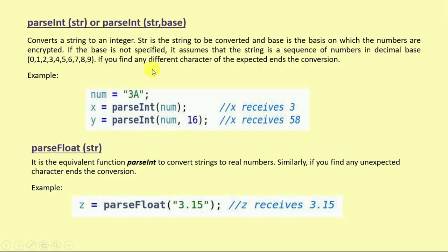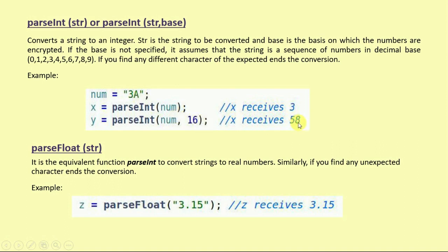If it finds a character different from the expected one, the conversion stops, as we can see with num 3a. x is equal to parseInt(num). It is a script string type and we are converting it into an integer value, then it will return 3. And similarly y is equal to parseInt(num, 16). Here we are using a as a hexadecimal value, so it will return 58.